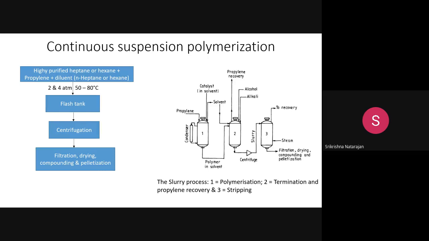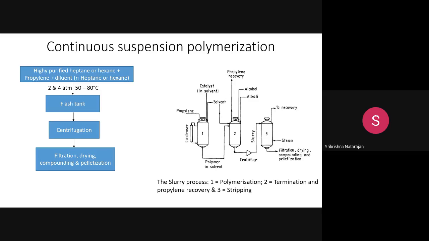Once your polymerization is done, you can wash the polymer to remove the excess chemicals that are present, such as excess or adhered propylene. You can filter them, dry them, and compound them.